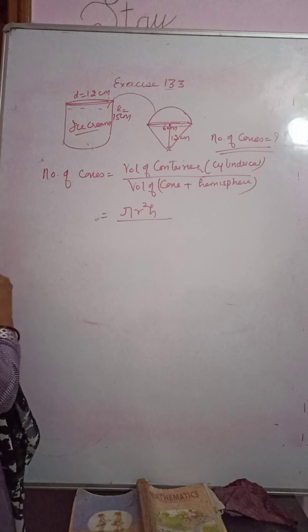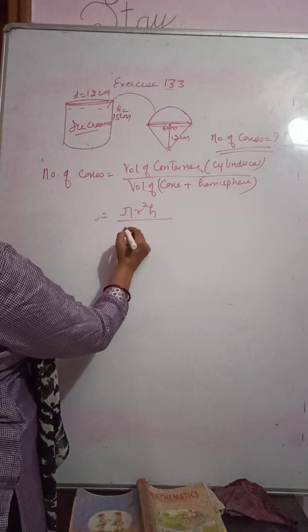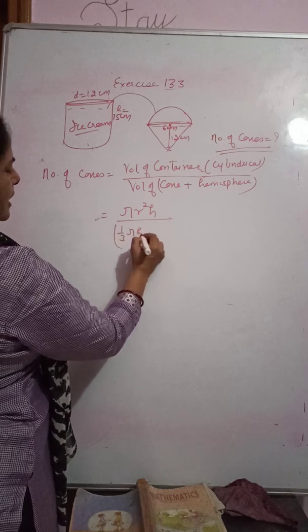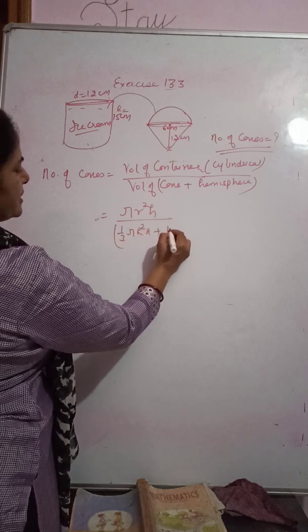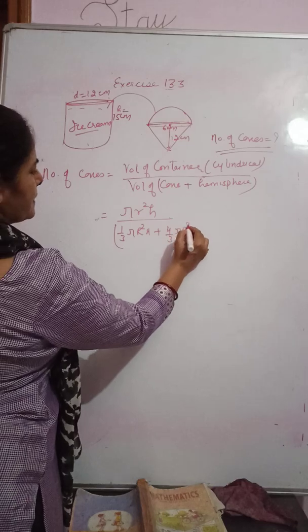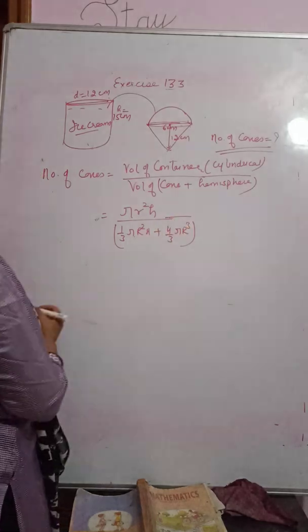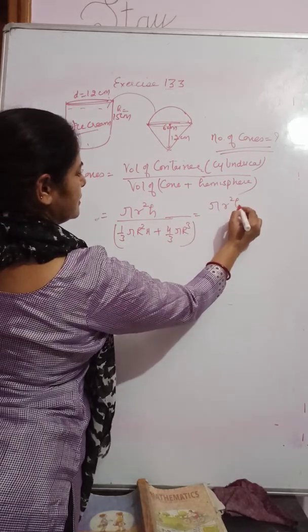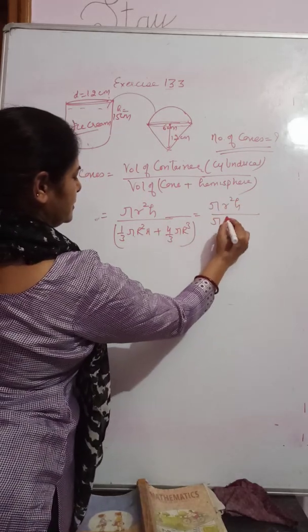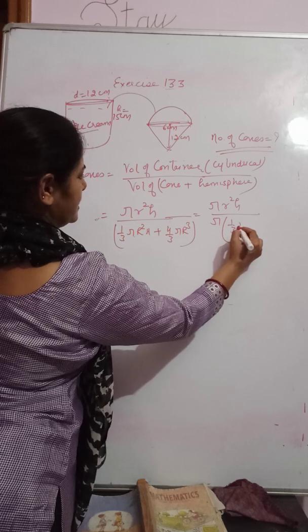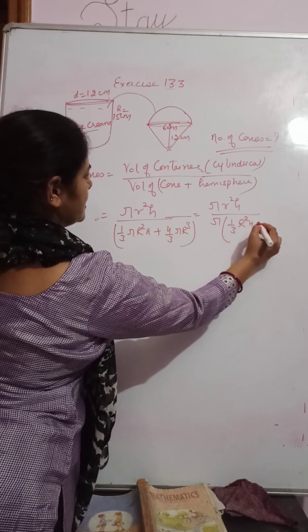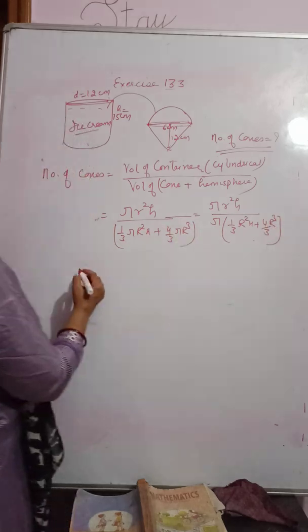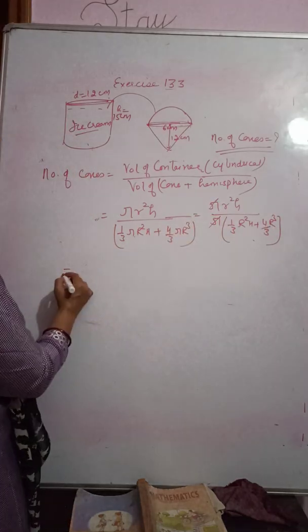So it will be what? Upon cone has 1 by 3 pi r square h and hemisphere is 2 by 3 pi r cube. Both have the same radius. Take pi out common from the denominator. It will be 1 by 3 r square h plus 2 by 3 r cube. Pi and pi cancel.